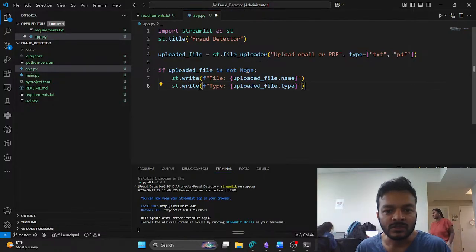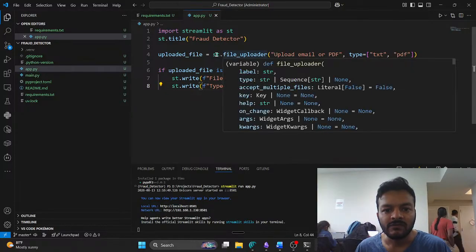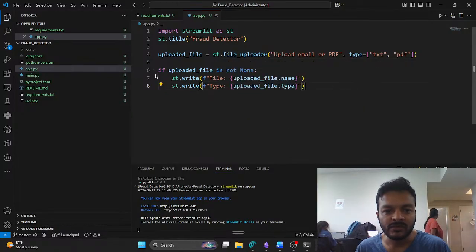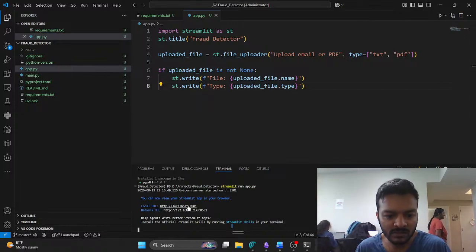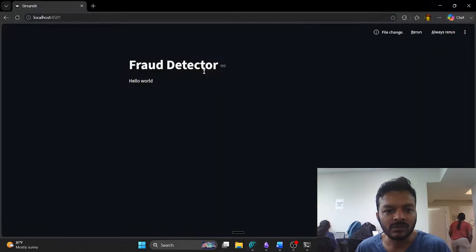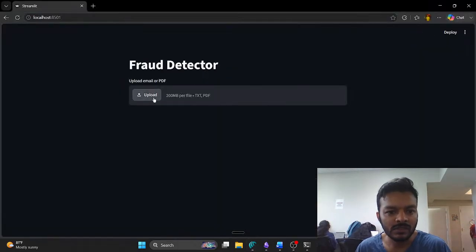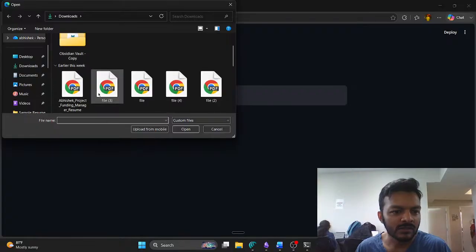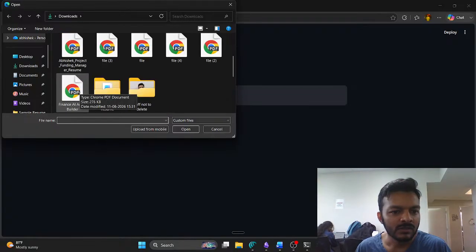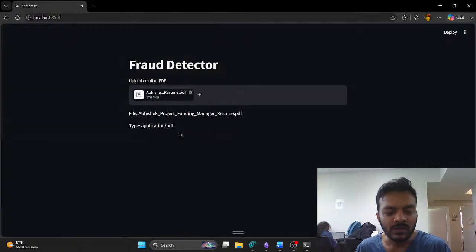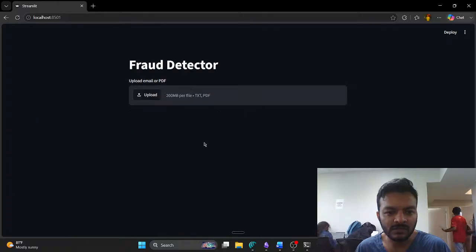Then if uploaded file is not None, st.write uploaded file name, uploaded file type. Okay, if it's not empty, then you get to print these. That's it. We'll just run this and see. Let's upload something. Okay, I uploaded. See, file name is this, application is PDF. That's it. Let me delete this.